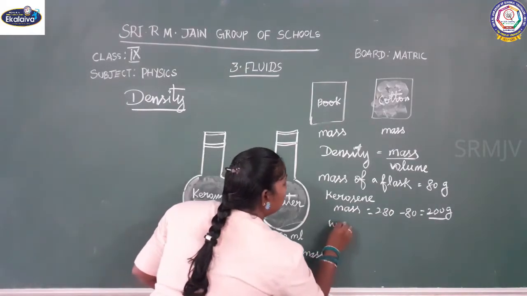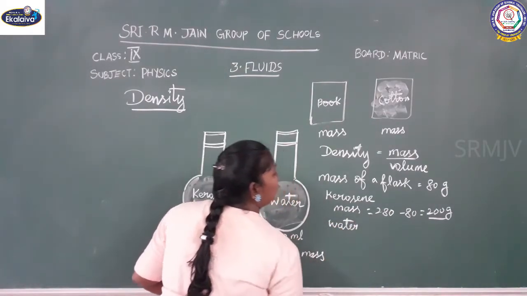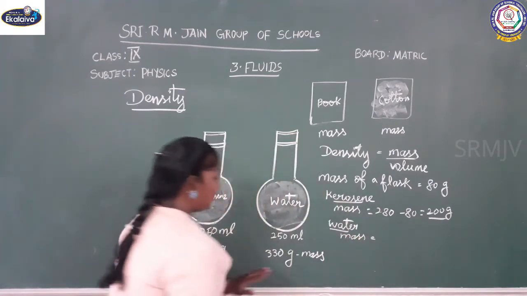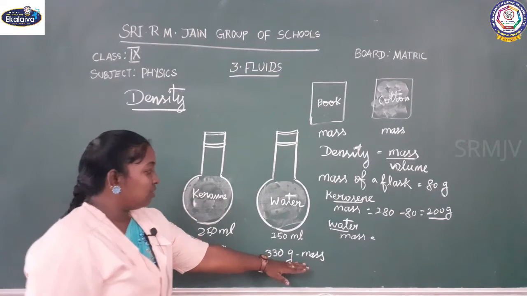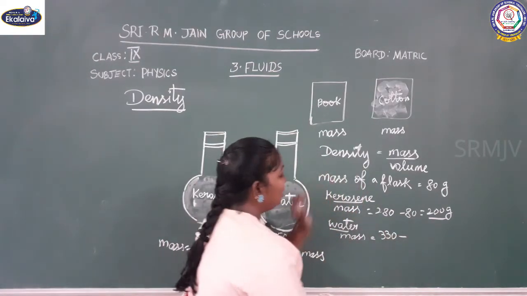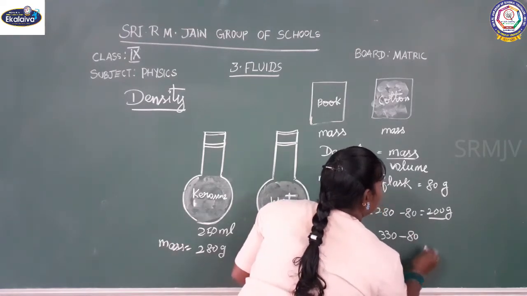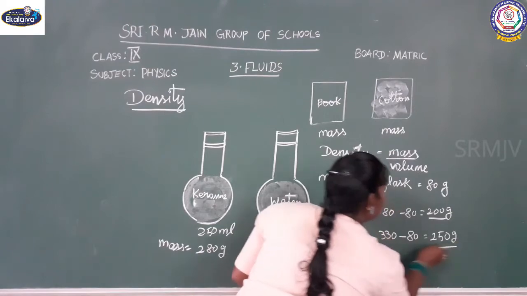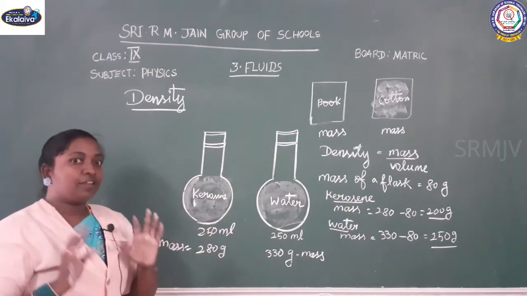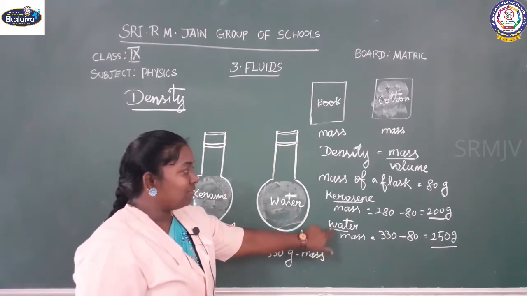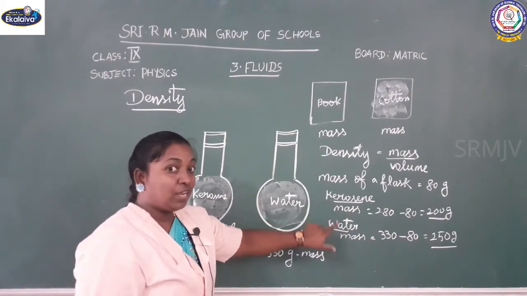Then for water, what is the mass of water? 330 gram. Subtract the flask weight, so you will get 250 gram. So this is the mass of water. So now we found the mass of kerosene and the mass of water.